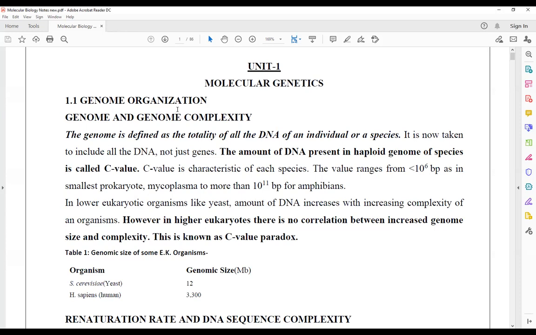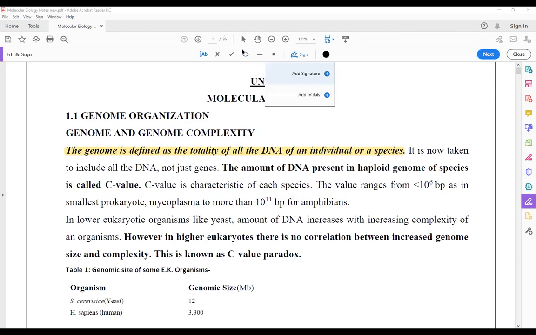So when you talk about genome organization, then you talk about the genome. What is this genome? The genome is defined as the totality of all the DNA of an individual or a species. The total amount of the genetic material which is present in an organism or in its species is referred to as its genome. Each and every individual can have different types of genes present within itself, but when you talk about the entire genotype of an organism, then you talk about genome.